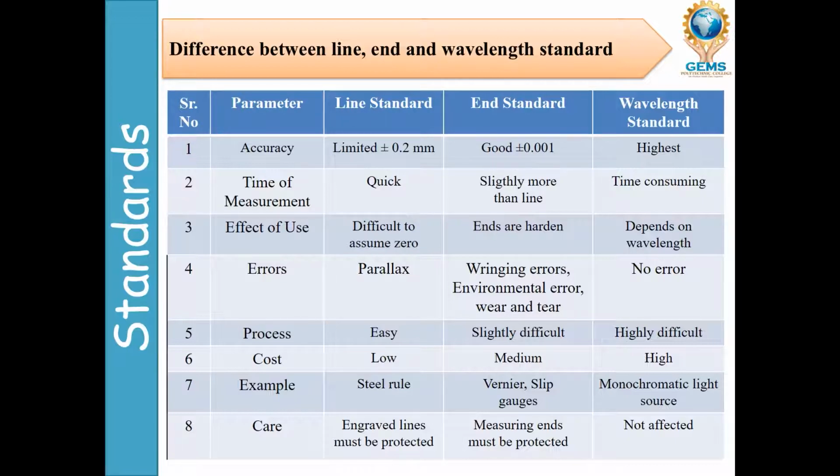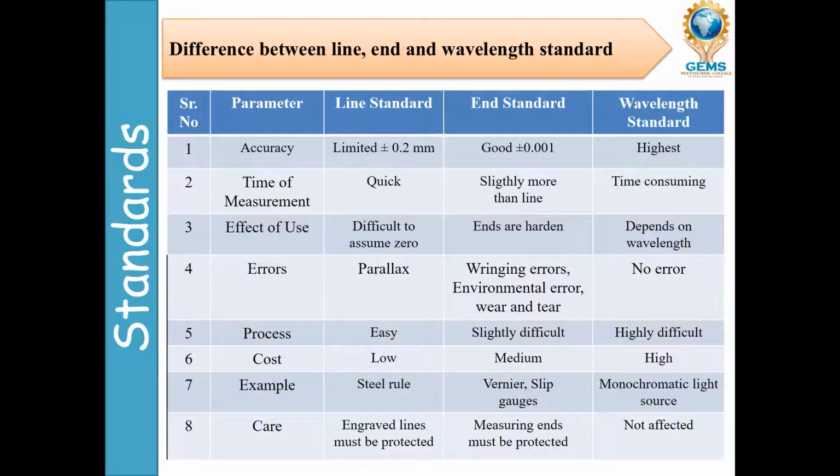But in end standard, the ends are hardened, between the two jaws or anvils, so they are hardened. In wavelength standard, it depends upon the wavelength. According to the wavelength, there will be the effect of use.